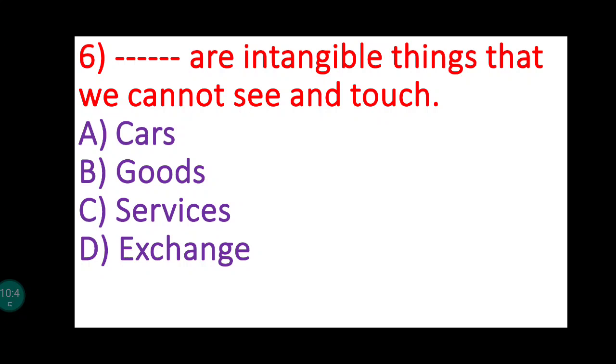These are intangible, such as education, medical care. So the answer is services. Services are intangible things that we cannot see and touch. Here the other option is exchange. Exchange refers to buying and selling of goods or services. So the correct option is services.